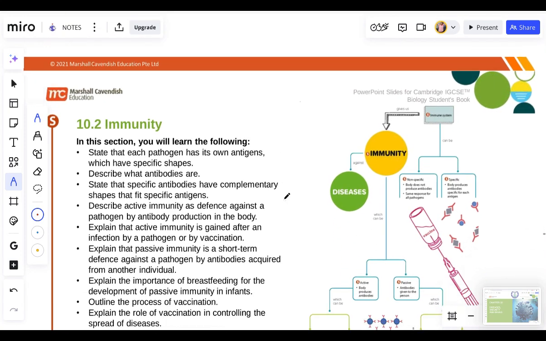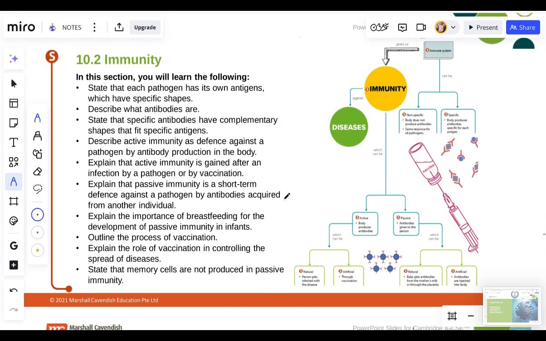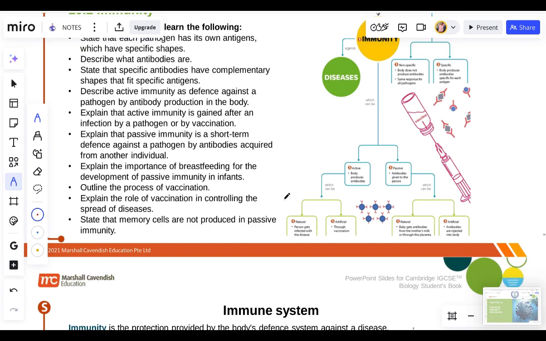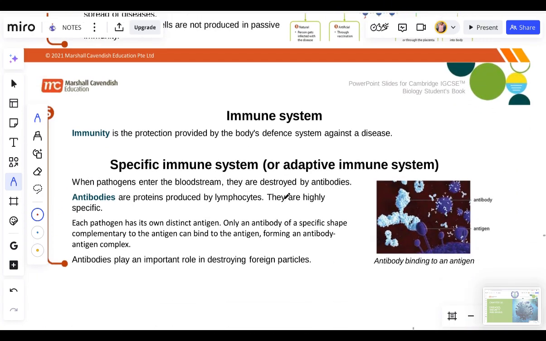Now we move on to the next one. The next one is 10.2. Here we're going to look at immunity. Immunity is how we can boost our body system to fight diseases. How we build our body system to fight diseases.